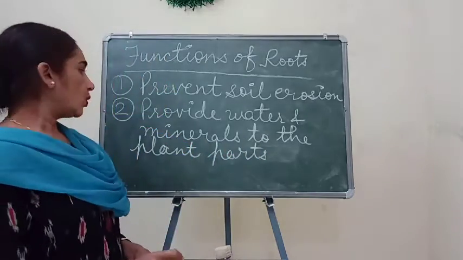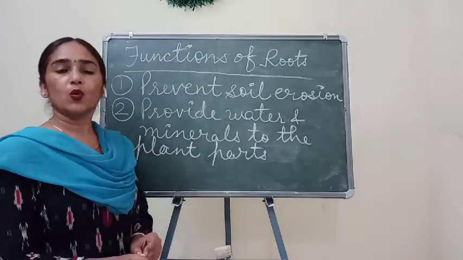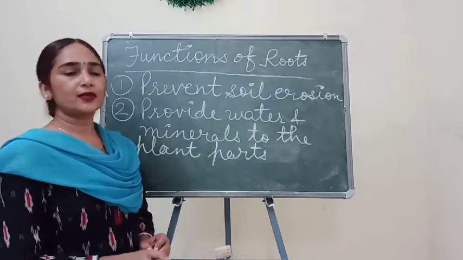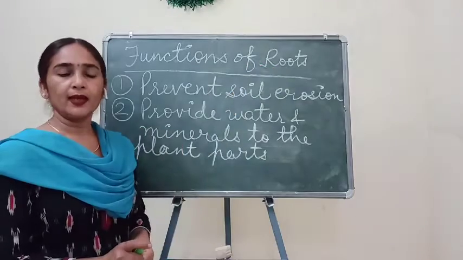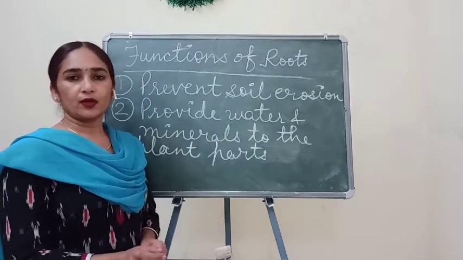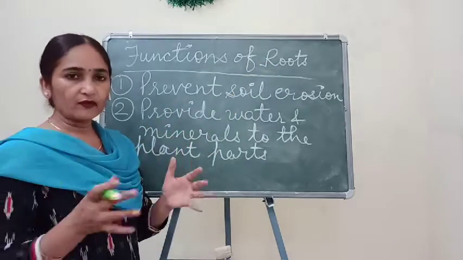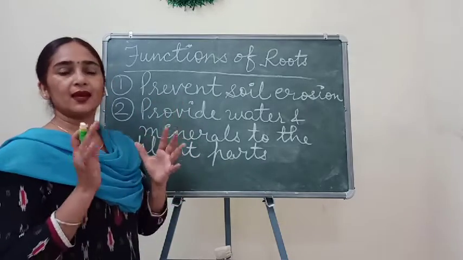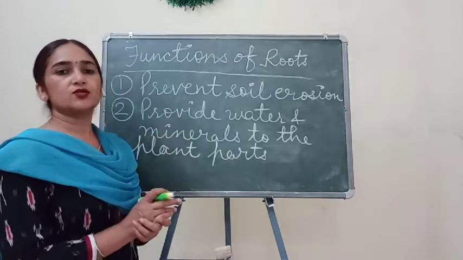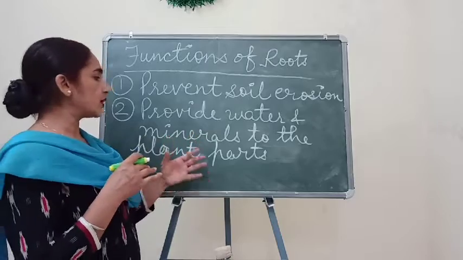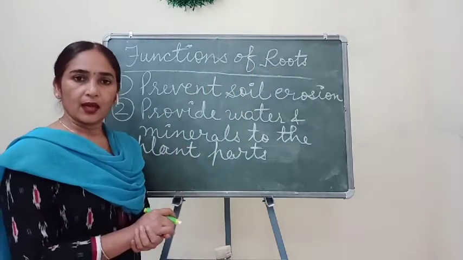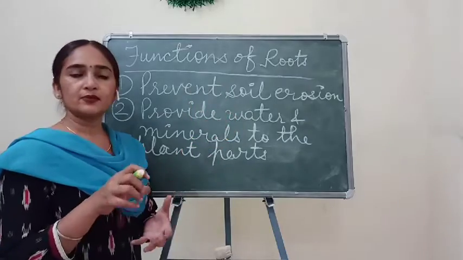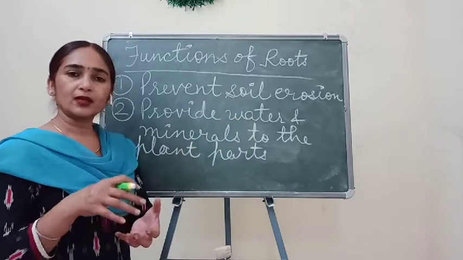Children, you know that a plant absorbs water only with the help of its roots. Not only water, along with water, many kinds of minerals and nutrients are also absorbed by the plant through roots.